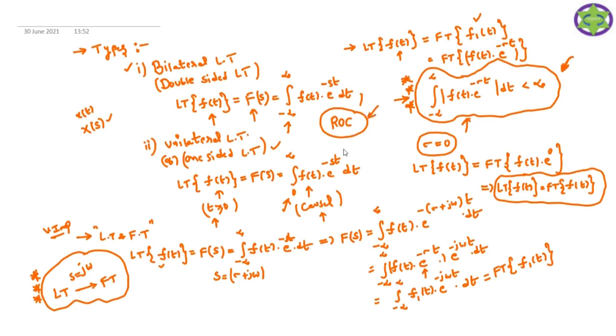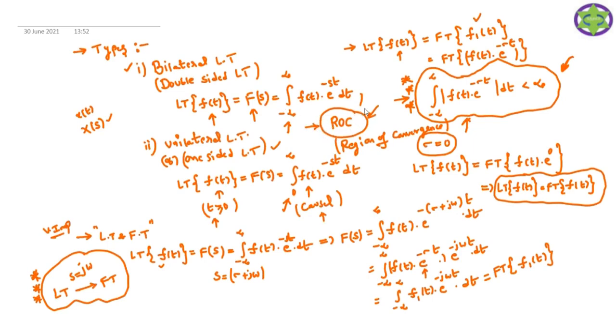Here ROC stands for region of convergence. We will discuss this region of convergence in the next class. But whenever we define the Laplace transform of any signal, you note down this factor.